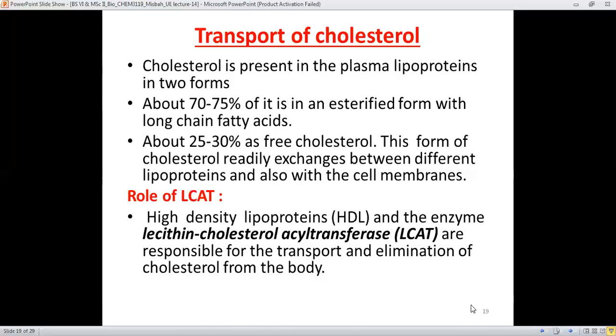And the role of LCAT: LCAT is lecithin cholesterol acyl transferase. High density lipoproteins and this LCAT enzyme are responsible for the transport and the elimination of cholesterol from the body, because cholesterol shouldn't be stored in a large amount in the body.